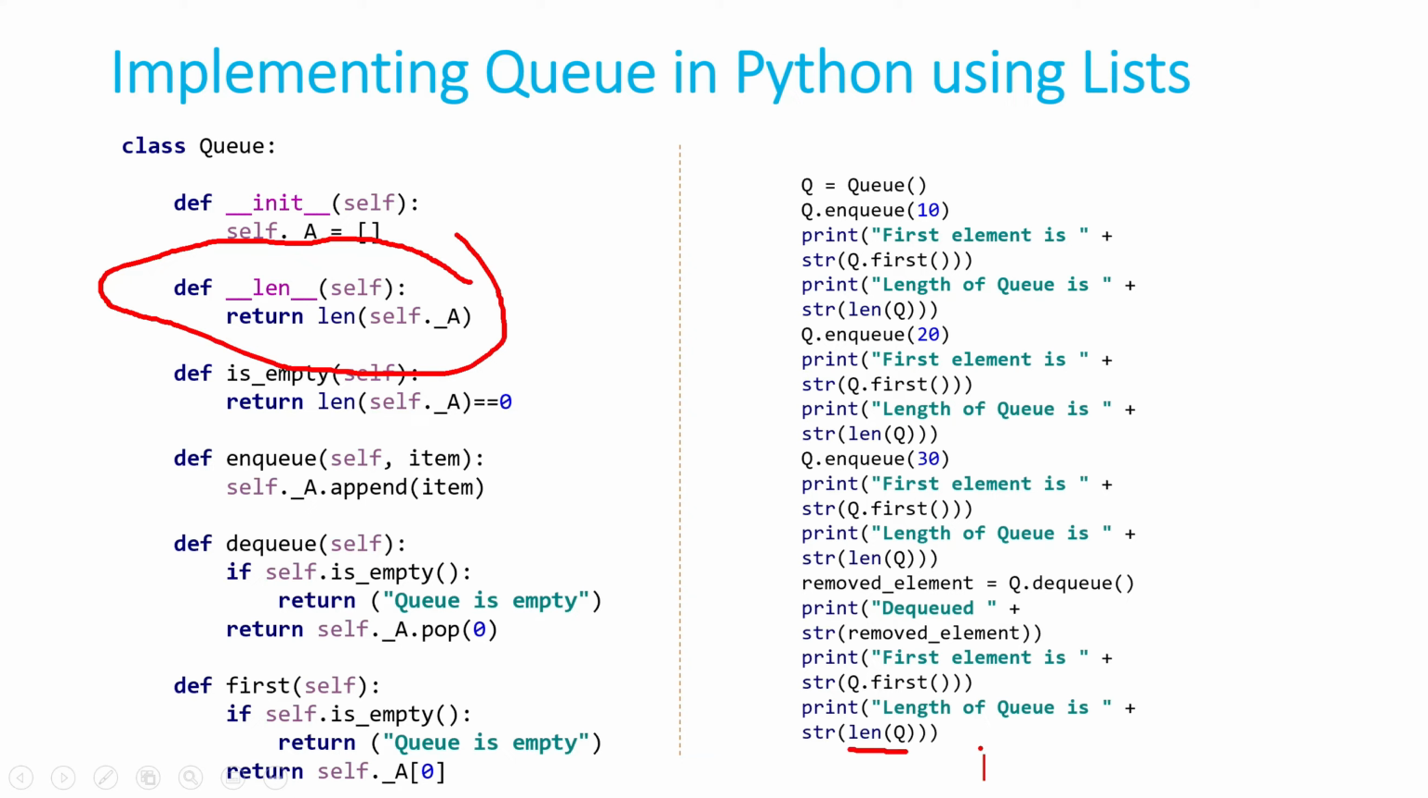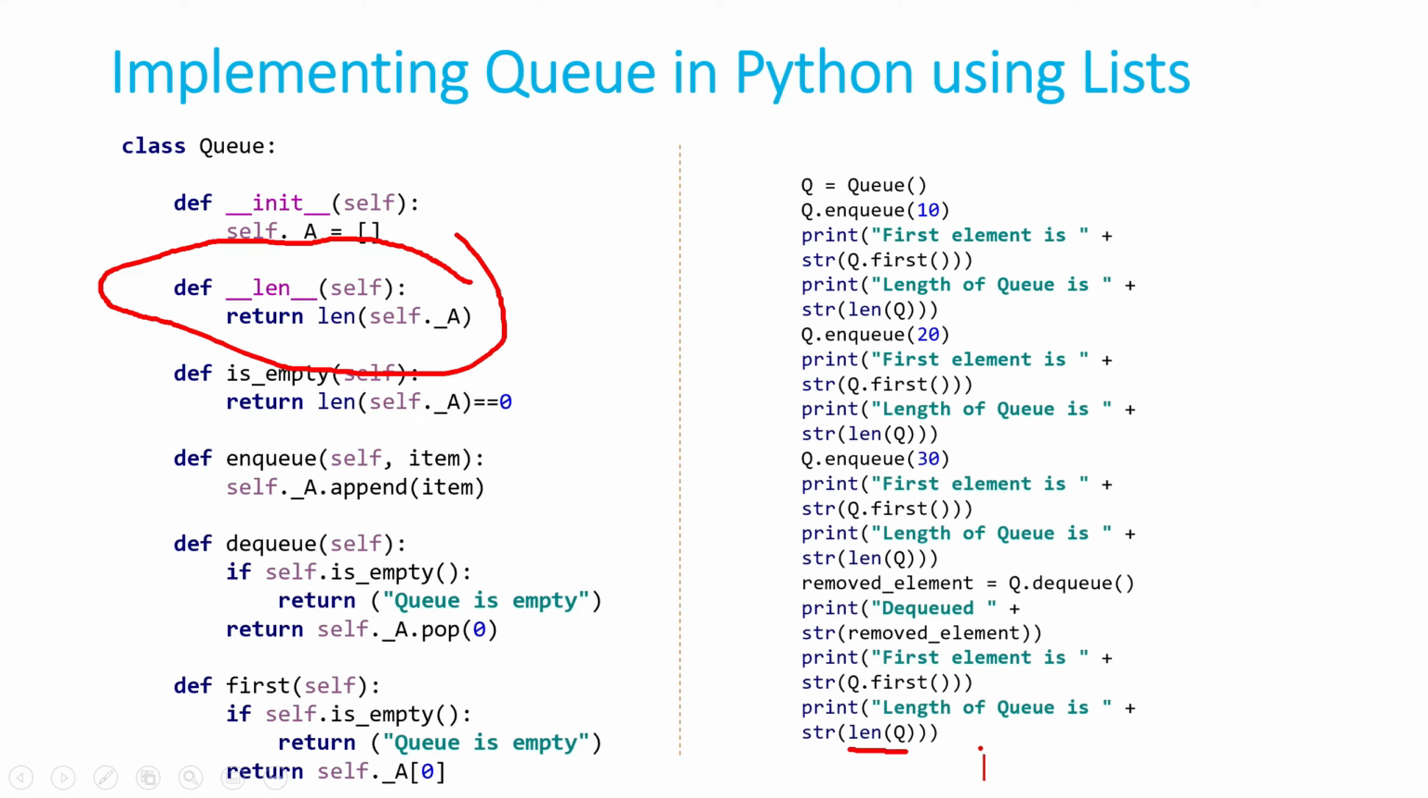That's why we are implementing this method. Inside this method we are going to call the length function of the list. So length, and we'll pass the list inside it. This is already an implemented method in the list class. So we are going to call it: length of list, length of underscore a. So this we did for the length method.